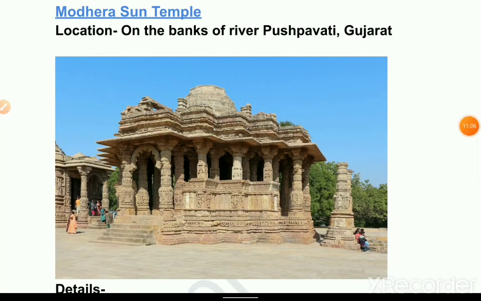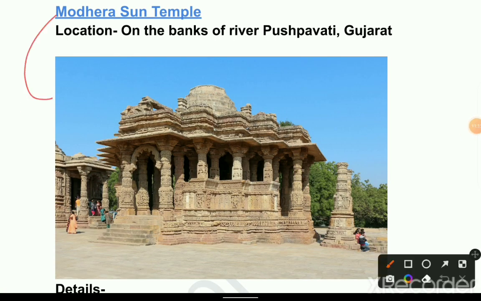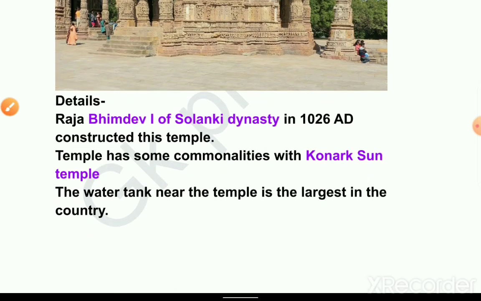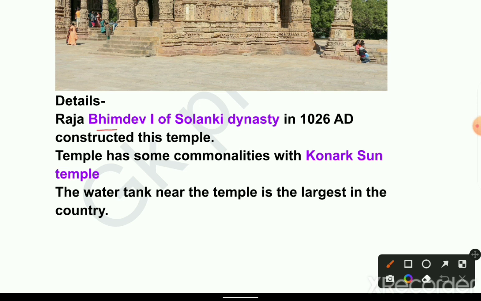Next temple, Modhera Sun temple. This is the Sun temple. Location: on the bank of river Pushpavati in Gujarat. Details: Raja Bhimdev I of the Solanki dynasty constructed this temple in 1026 AD. The temple has some commonalities with the Konark Sun temple. The water tank near the temple is the largest in the country.